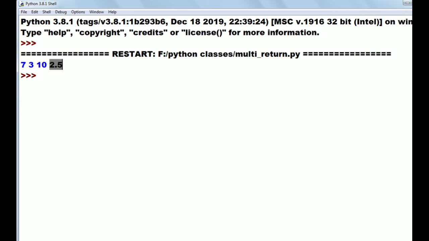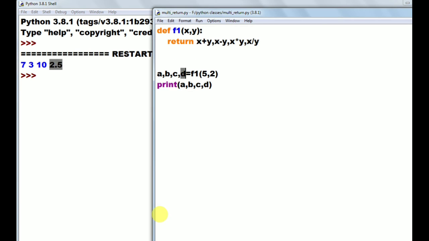So with this we can understand that a function can return multiple values like this. Why is it possible in Python?